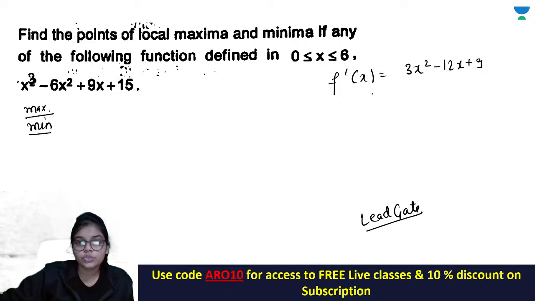Okay, so you take f dash x, you will get 6x minus 12. Sorry, I've already.